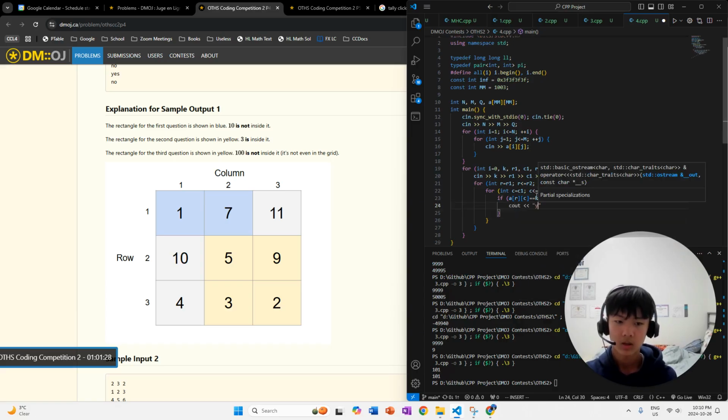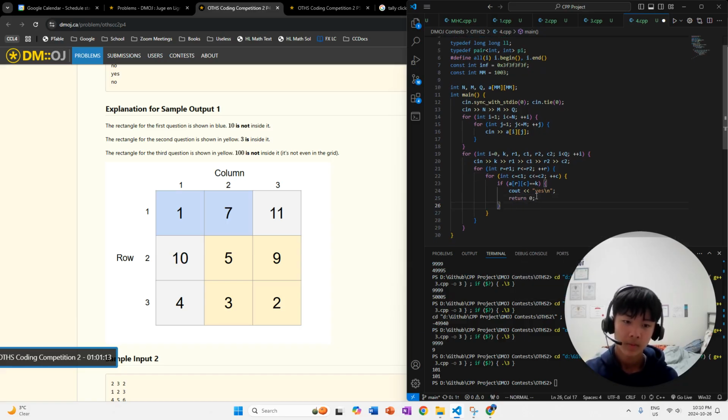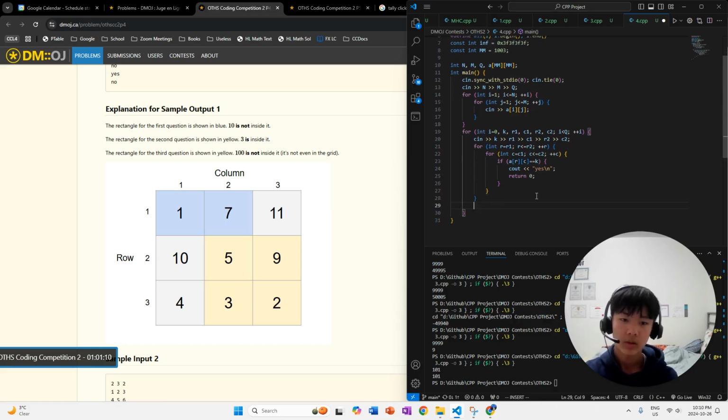immediately we can say, yeah, we do have the value k in this subgrid because this current value that we're considering in this part of the grid is actually k. So we're like, yeah, we found it. And then we just kind of return 0. But if we never find it, after checking every single box in this grid, then we're like, no, we did not find k. Sorry, mission failed. So there we go. Oh, also, we should not return 0. That would stop the entire program because it returns 0 for the main program. We just wanted to break out of this for loop. But actually, it would only break from this for loop.